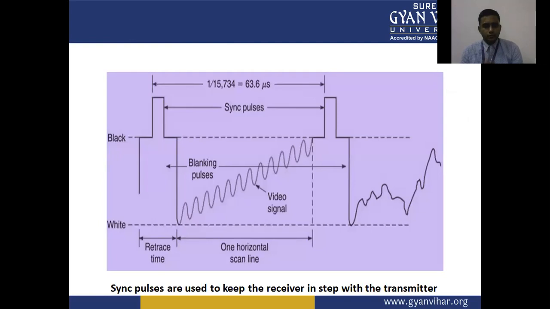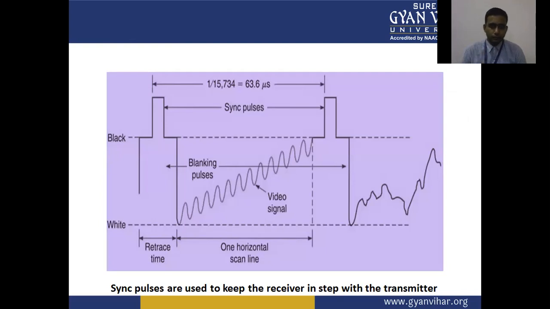Next, the sync pulses are used to keep the receiver in step with the transmitter. This figure shows the picture of the sync pulse. The total period of trace and retrace is 64 microseconds in the case of the horizontal scan.